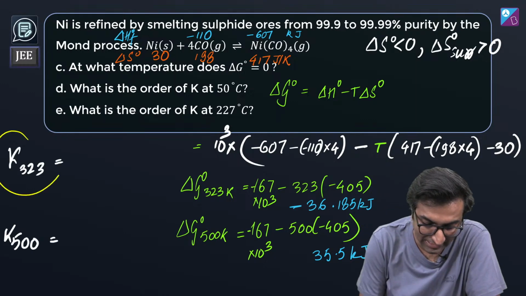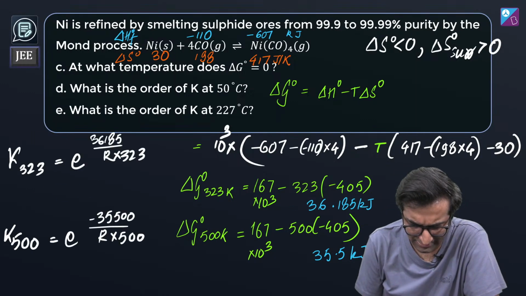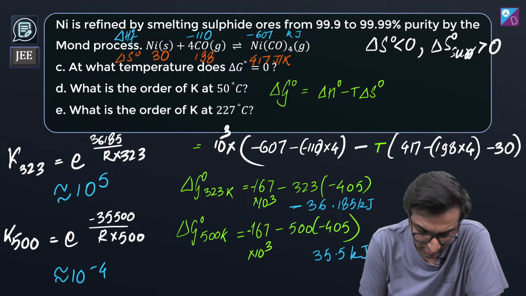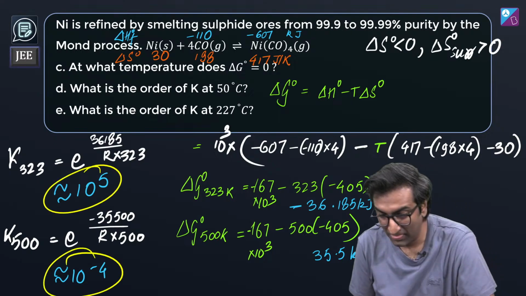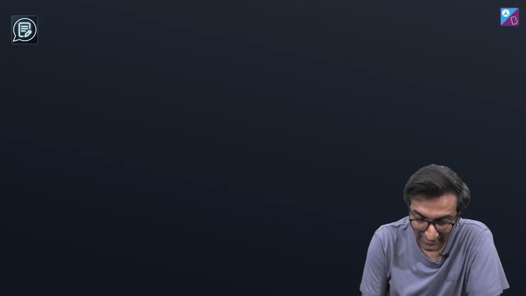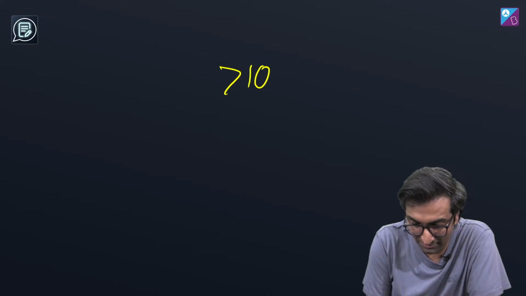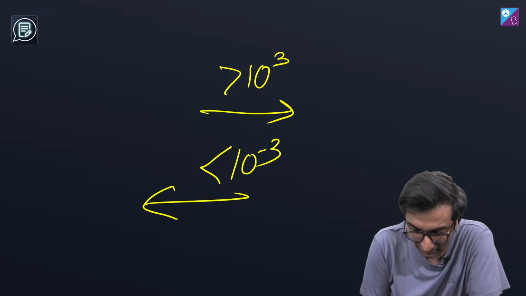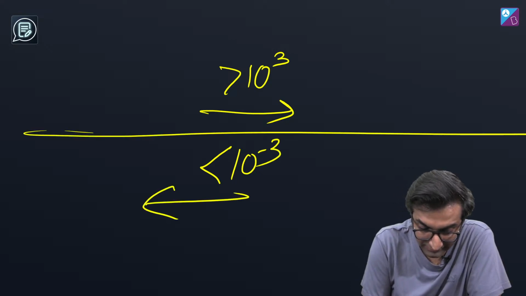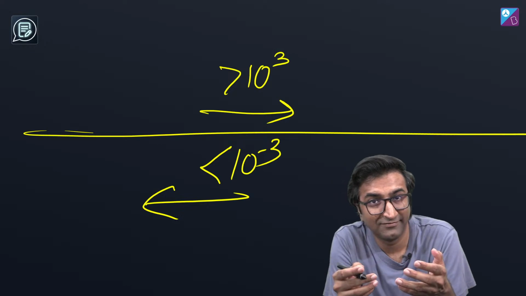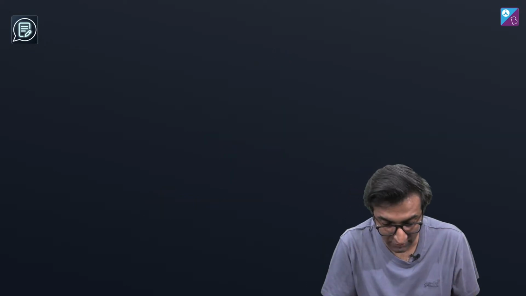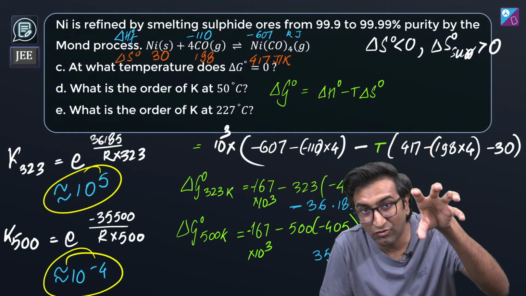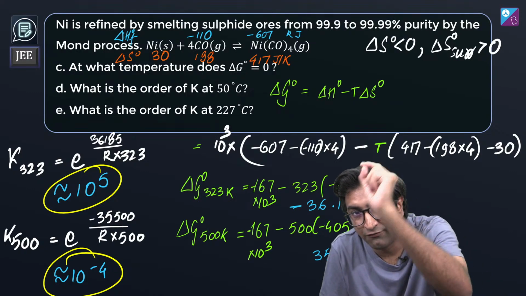K at 323 Kelvin and at 500 Kelvin, I did a bit of calculation, not making you do it. It is 10 power 5 and 10 power minus 4. So in a sense, I have greater than 10 power 3 in the forward direction, and less than 10 power minus 3 in the backward direction. This is what we have achieved. In Mond's process, this is the wonderful thing. Knowing all of these values, you know the exact temperature to make the reaction go forward.